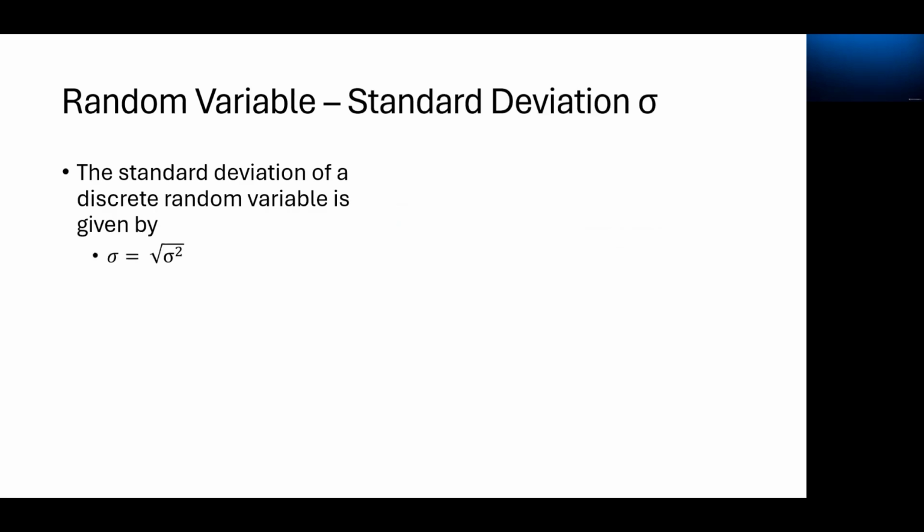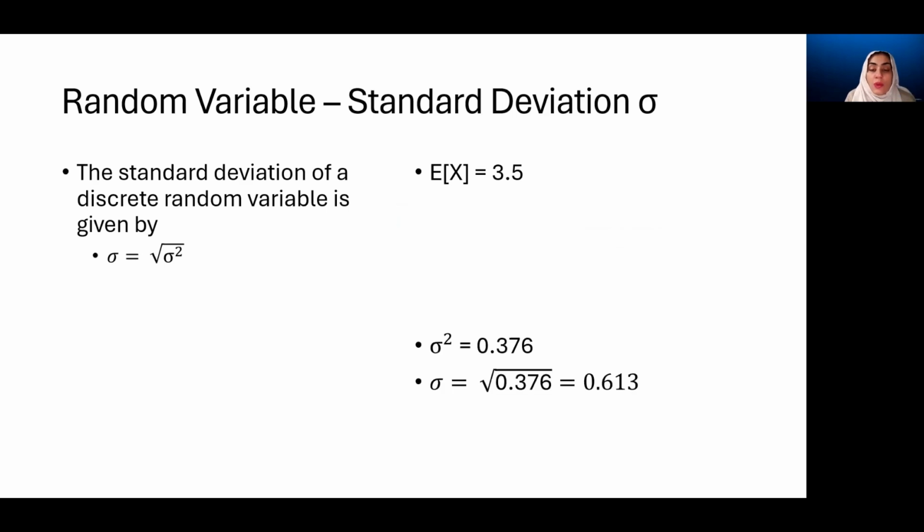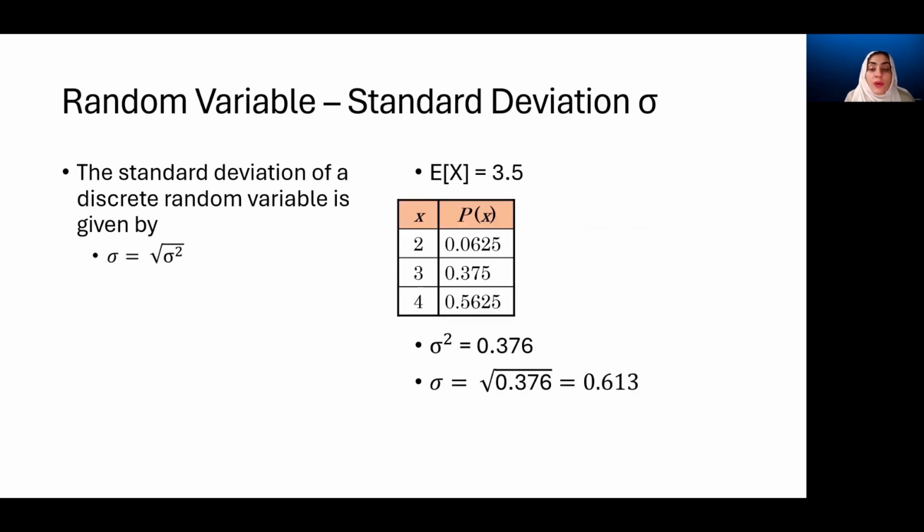For the standard deviation, we only need to compute the square root of the variance. So in this case, we've already computed the variance as 0.375, and the standard deviation is going to be the square root of this value, which is 0.613.